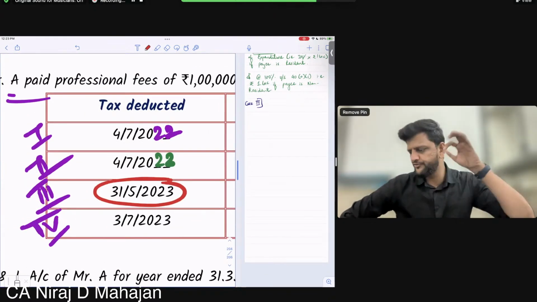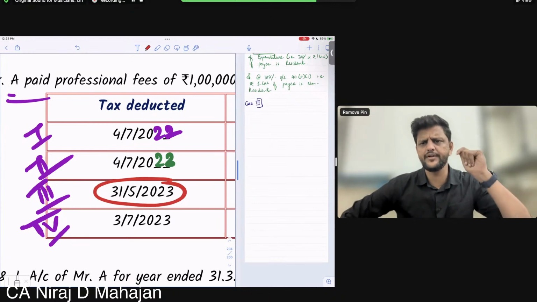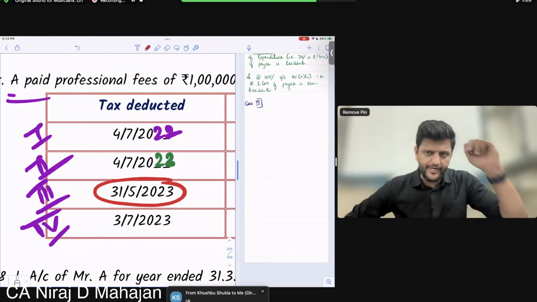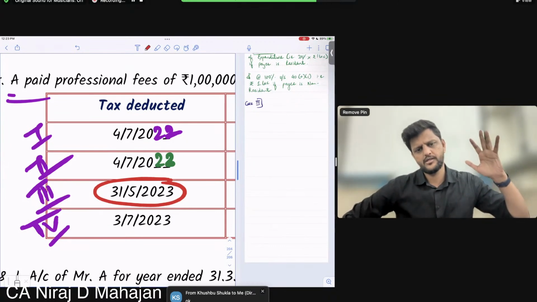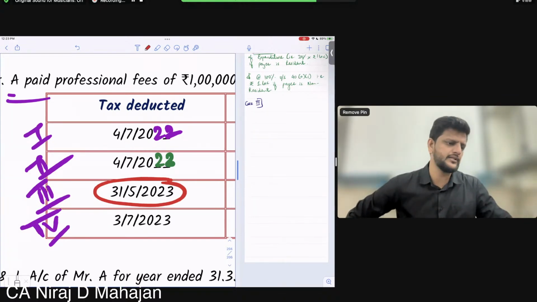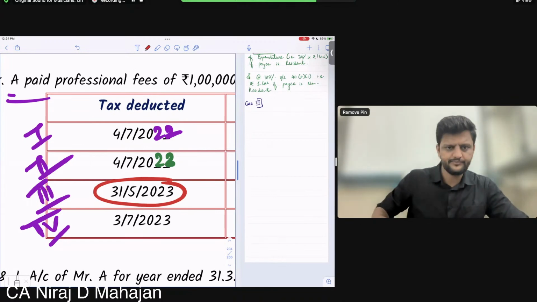As soon as you go to 1st April 23, next year, expenses of the current year. So deduction should happen in the current year. Payment can be a little bit extended up to the ROI due date. Are you getting my point? So TDS should happen in the current year. Clear?